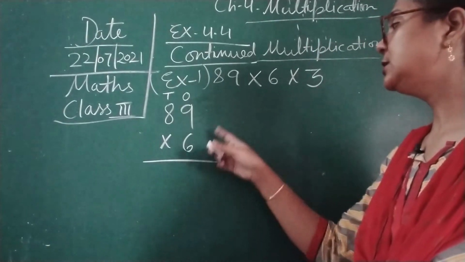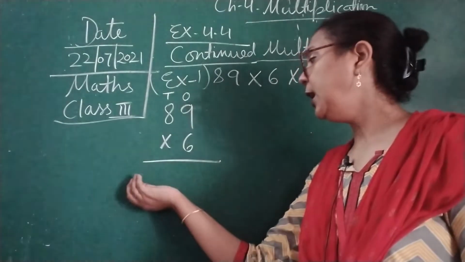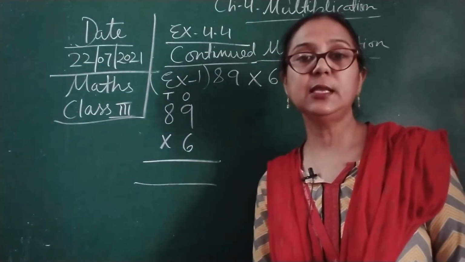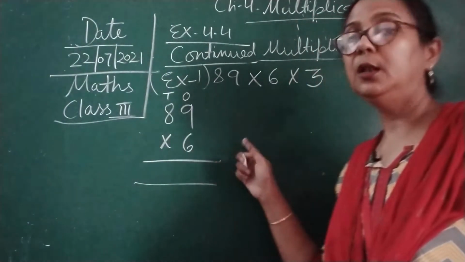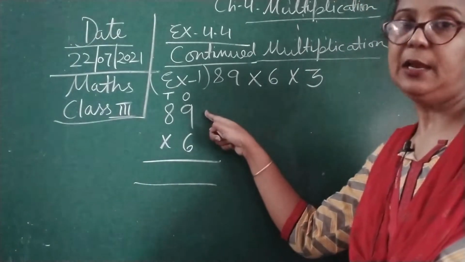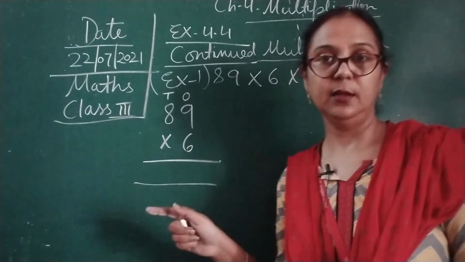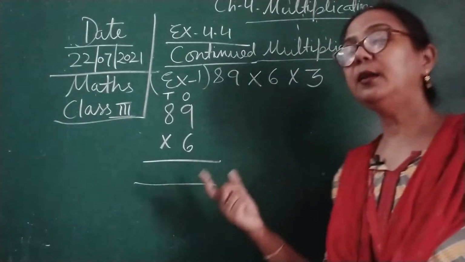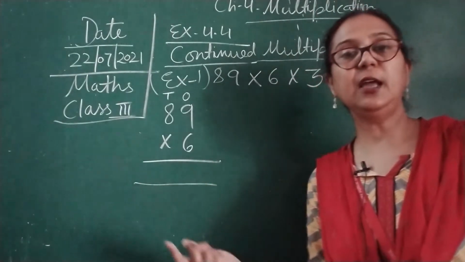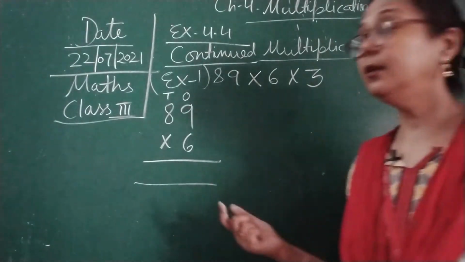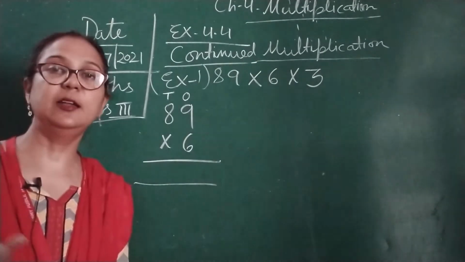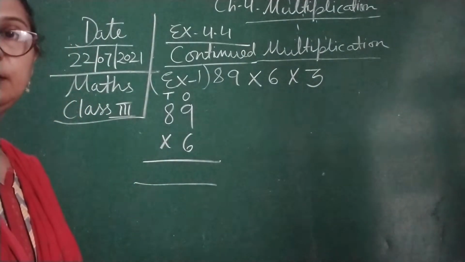Okay, तो 6 का table आप बोलेंगे, you are going to tell the table of 6, up to the 9th multiple. It means 6 nines are. First you will go through the table: 6 ones, 6 twos, 6 threes, 6 fours, 6 fives, 6 sixes, 6 sevens, 6 eights, and then 6 nines.